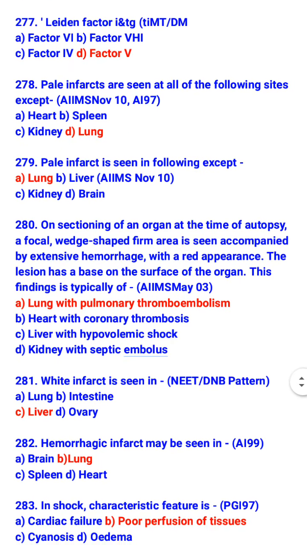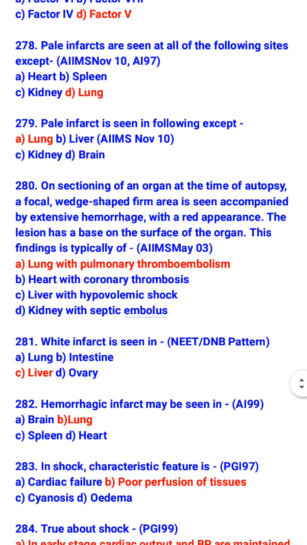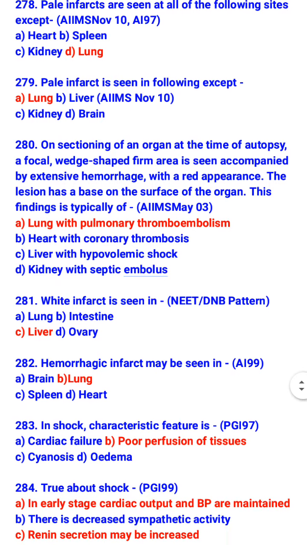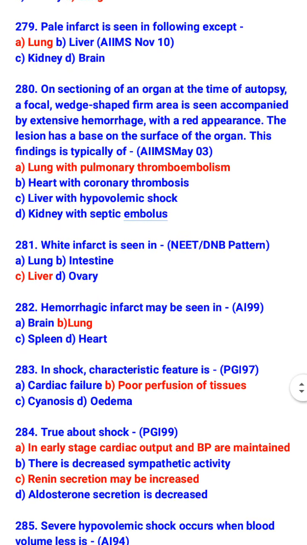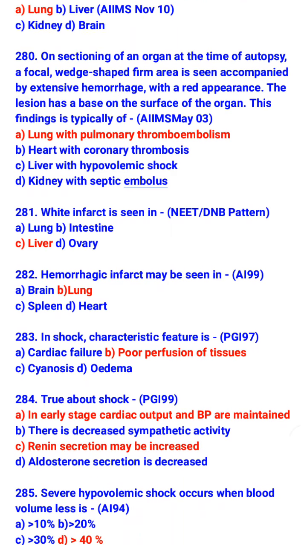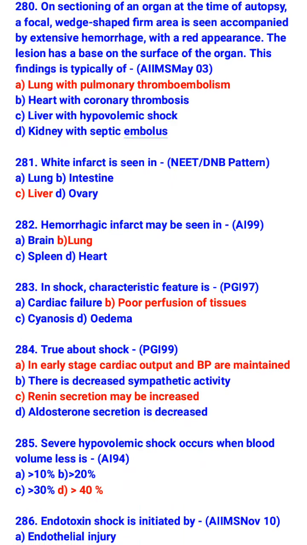On sectioning of an organ at the time of autopsy, a focal wedge-shaped firm area is seen accompanied by extensive hemorrhage with a red appearance. The lesion has a base on the surface of the organ. This finding is typical of lung with pulmonary thromboembolism. White infarct is seen in liver. Hemorrhagic infarct may be seen in lung.